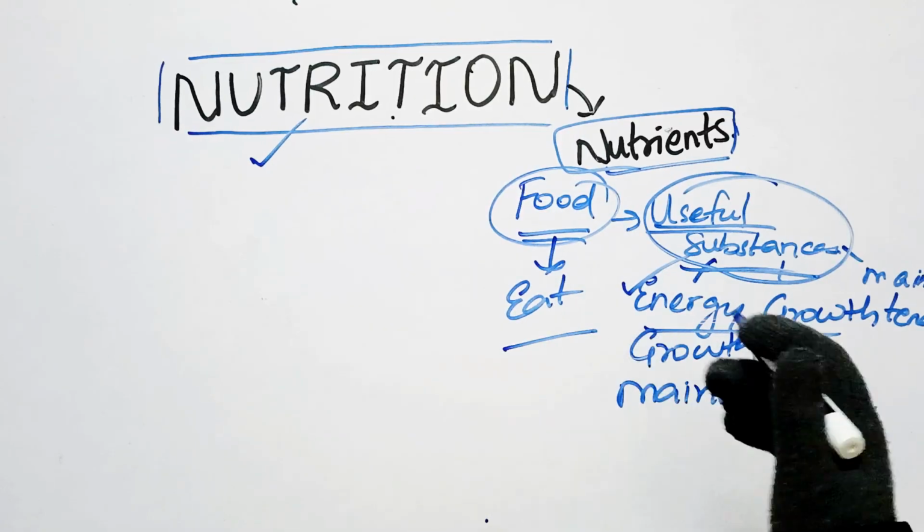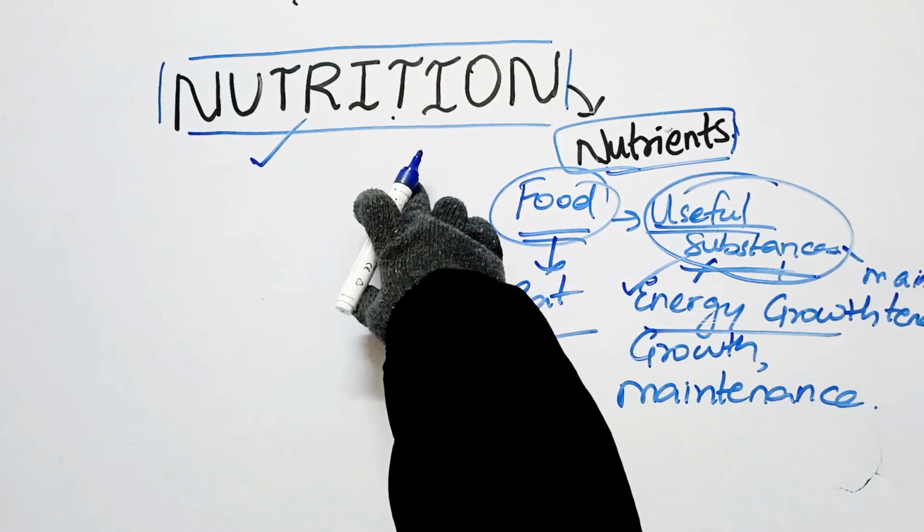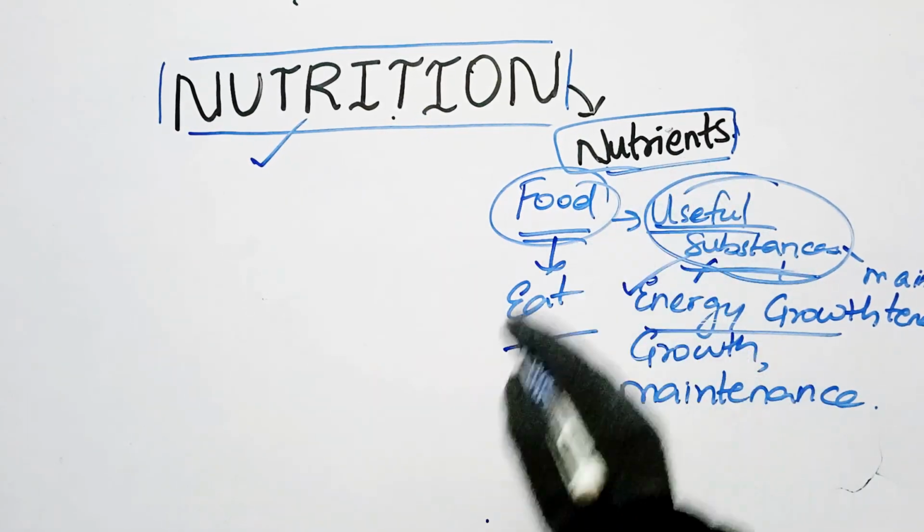And let us understand this meaning. So nutrients, we got to know.